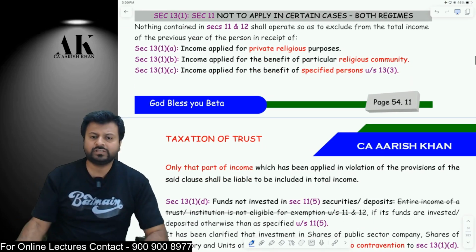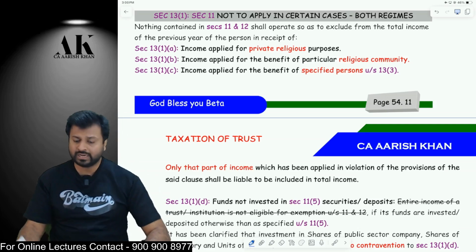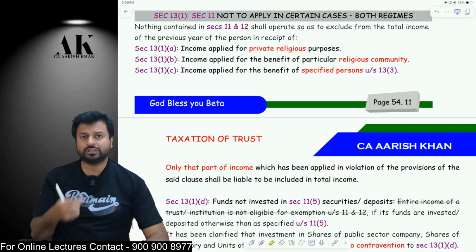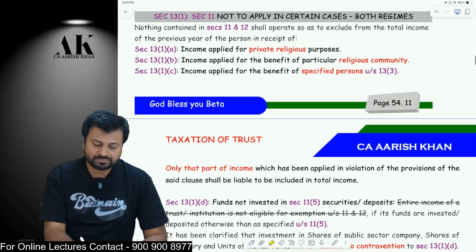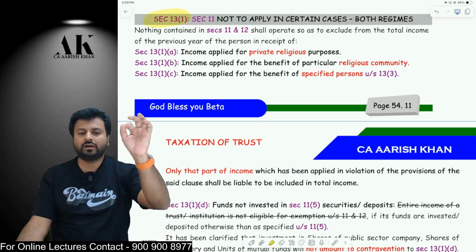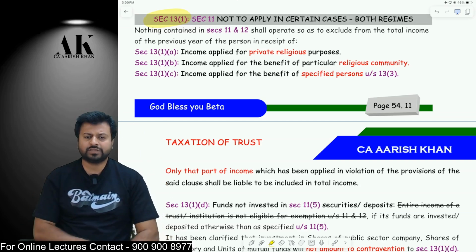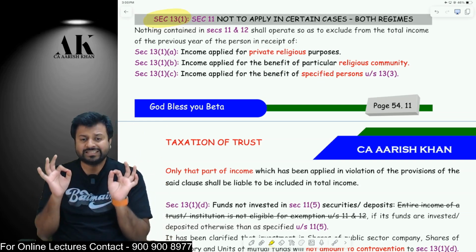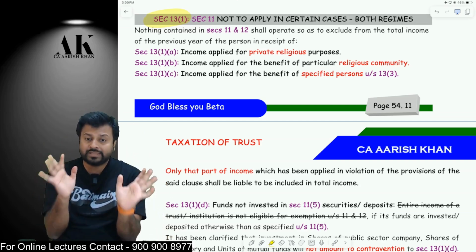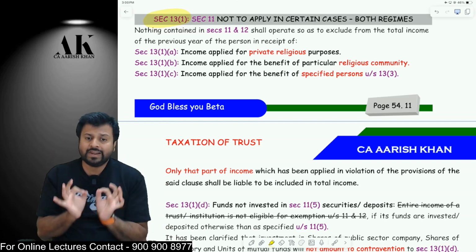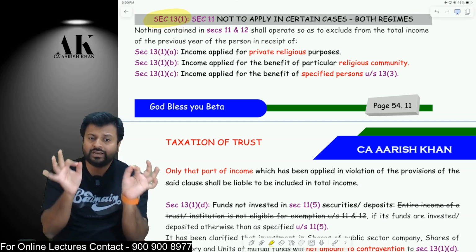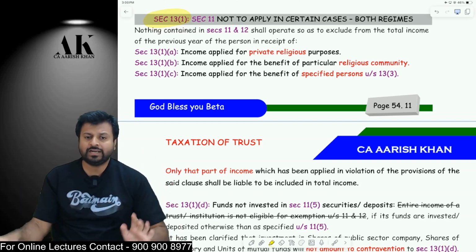Now the next few provisions are very much interrelated to each other. Therefore, you have to be very careful with all these provisions one by one. Be very careful. First of all, the very first thing, section 13 subsection 1. What is section 13 subsection 1? It says that you are not supposed to do certain things. If you do certain things, then you will be liable for income tax. Your exemption will be denied under the income tax law.